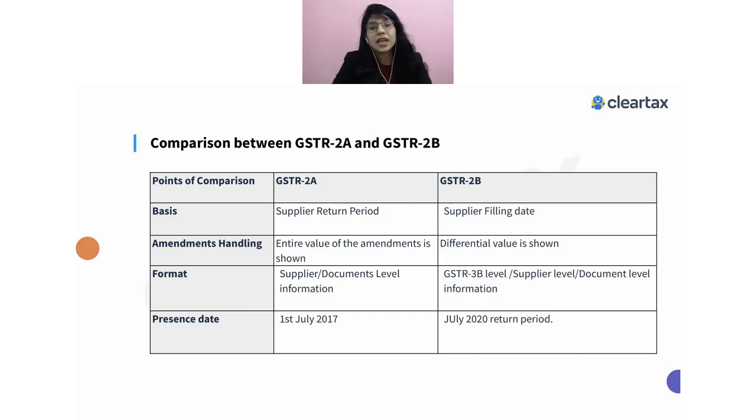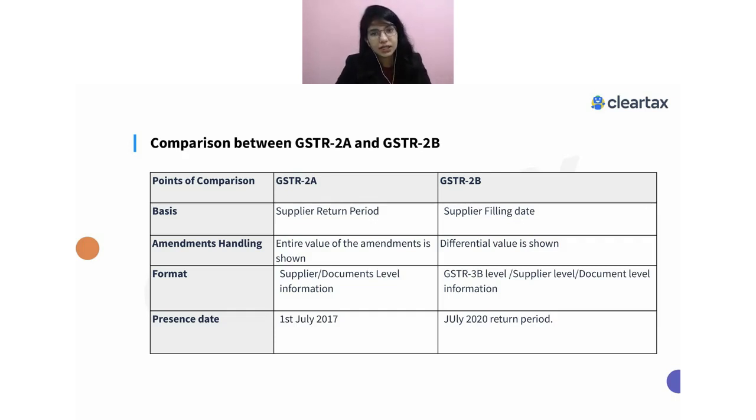So if this recipient looks into both the March and April return periods, in March they will be able to see a B2B document with 1 lakh rupees, and in the month of April, they will be able to see a B2B document with 1,20,000 rupees as the amount. Right, so that is how amendment cases are shown in 2A.